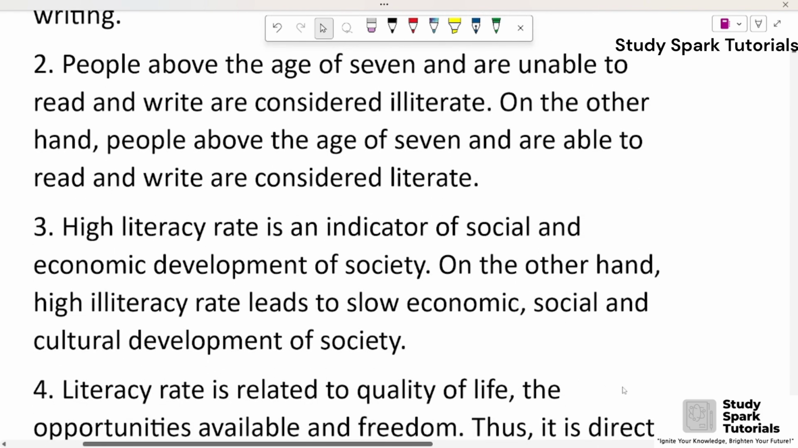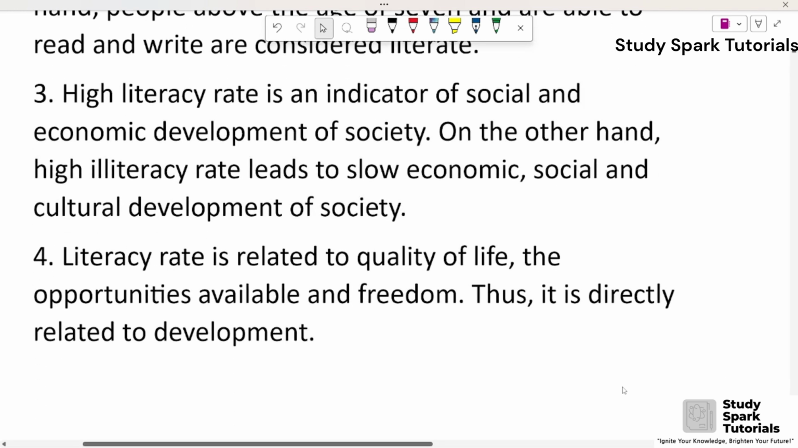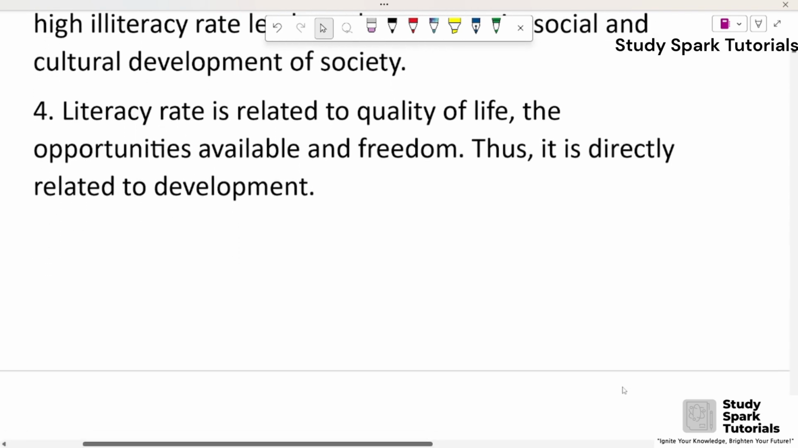Third, high literacy rate is an indicator of social and economic development of society. On the other hand, high illiteracy rate leads to slow economic, social, and cultural development of society. Fourth, literacy rate is related to quality of life, the opportunities available, and freedom. Thus, it is directly related to development.